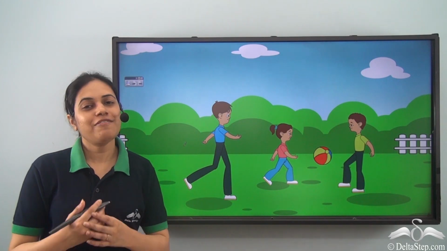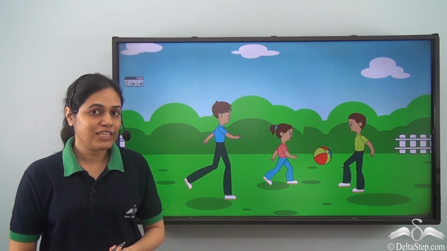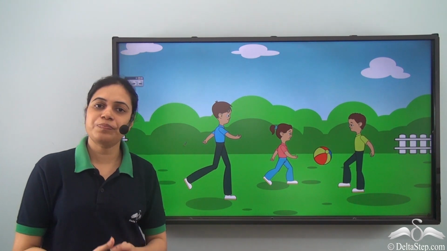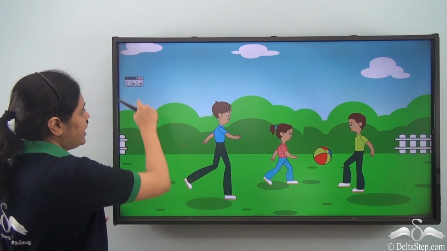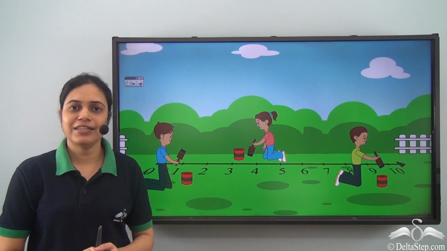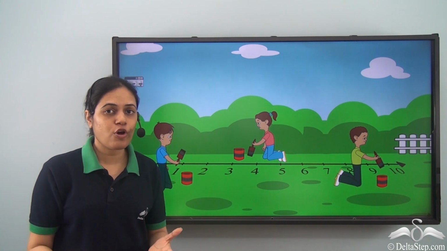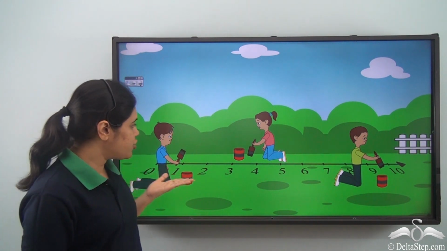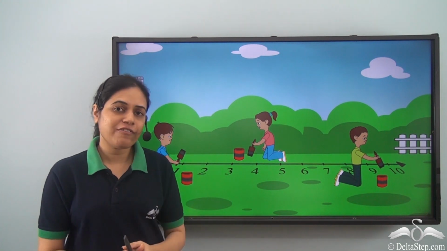Let me tell you a very interesting incident about these three friends. These three friends go out to play every evening and they play together. Every day they play hopscotch. But one day they decided to play the number line game. So instead of drawing hopscotch on the floor, they drew a number line. We all know what number lines are, and these three really loved maths.